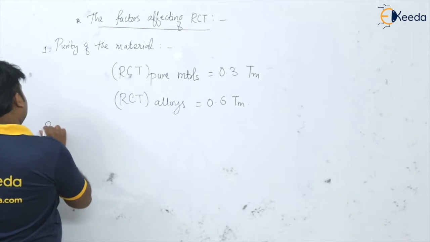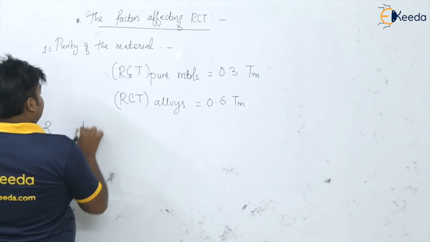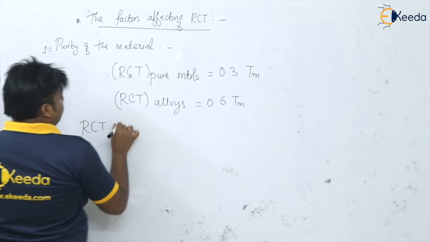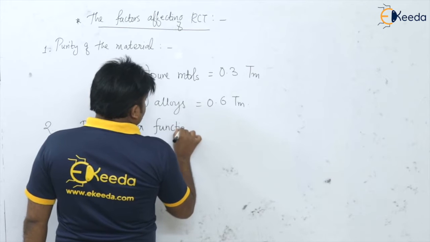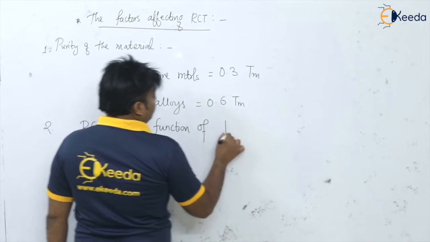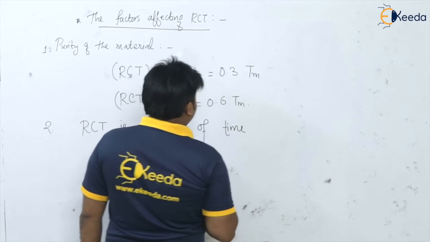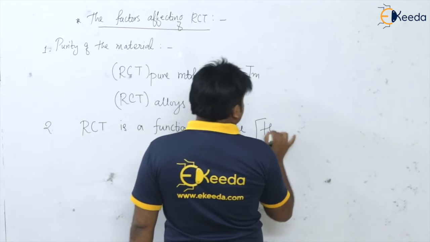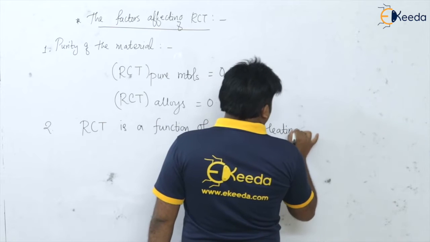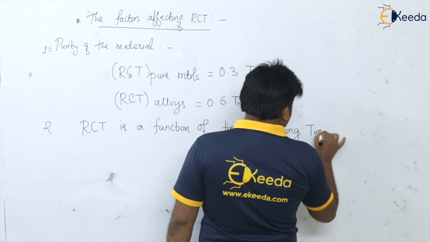Second, the recrystallization temperature is a function of time, or I can write here, heating time.